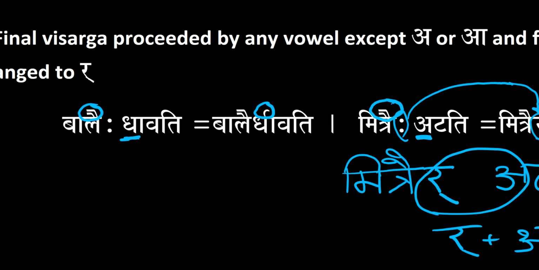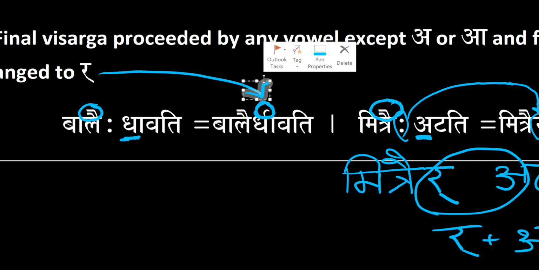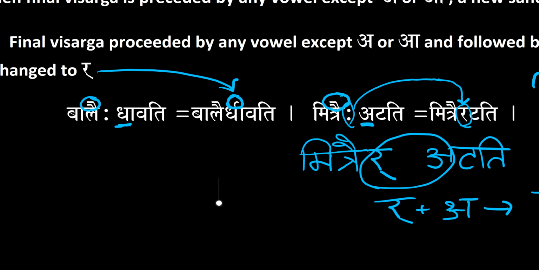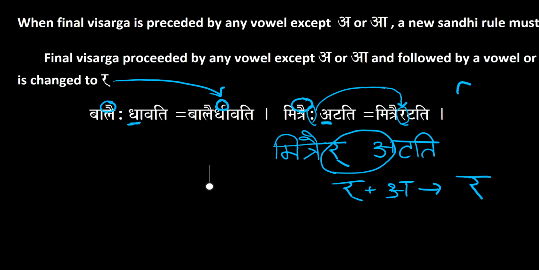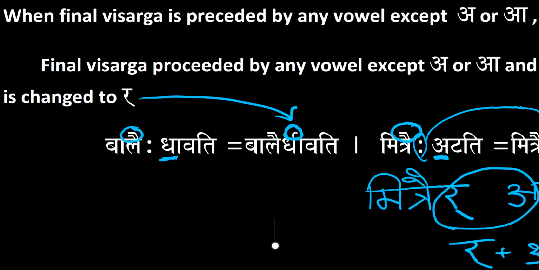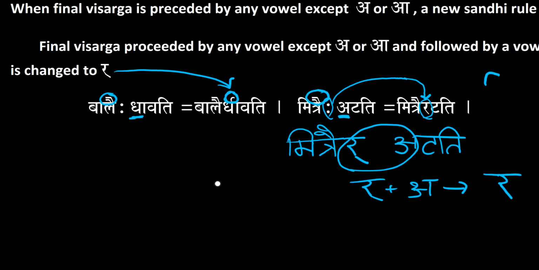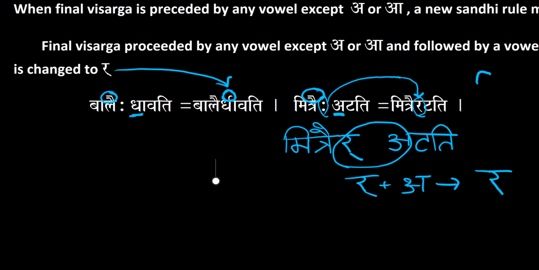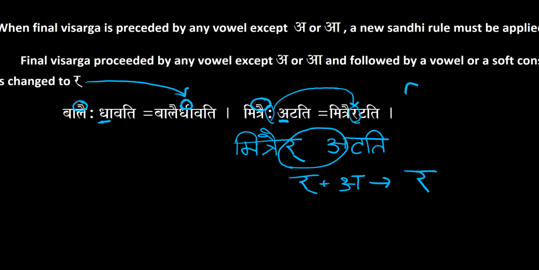In this situation, it is not followed by a vowel, but it is followed by a soft consonant. So that's why you have your half ra here. So remember, your ra with a halant could be represented by this hook here on the top. So again, when a final Visarga is preceded by any vowel except a or a and followed by a vowel or a soft consonant, it is changed to a ra. Just be mindful, if it is followed by a vowel, then you might have to change it to a full ra or use that vowel sign with that ra.